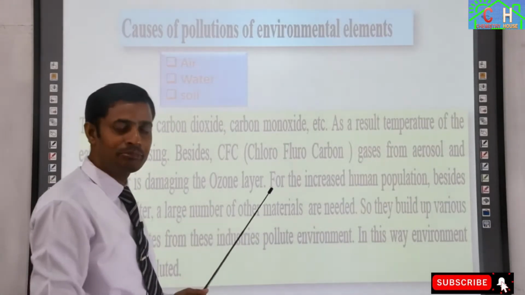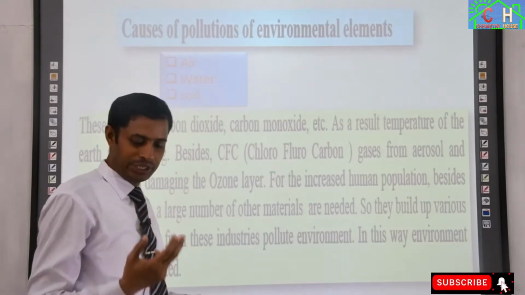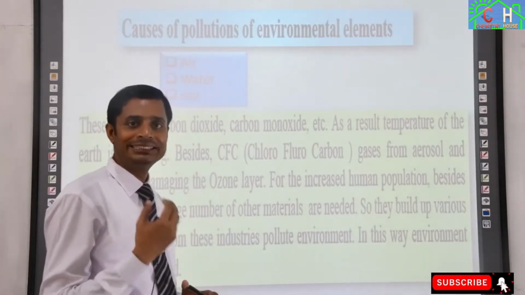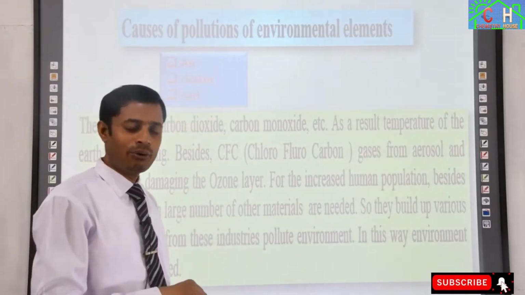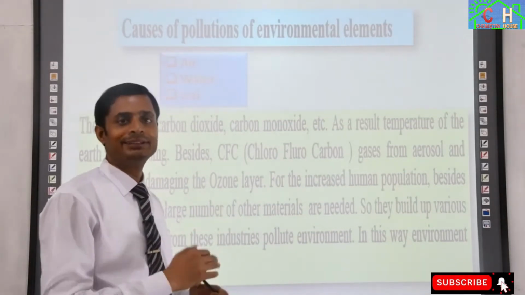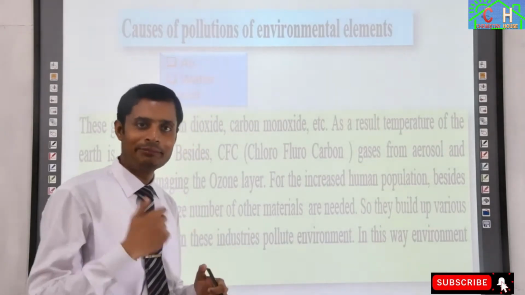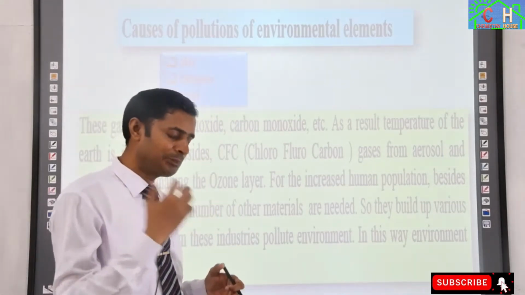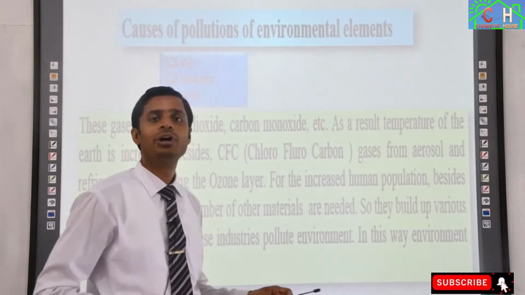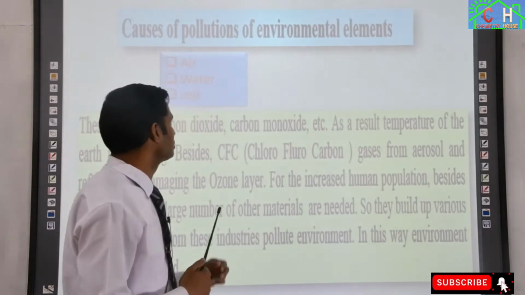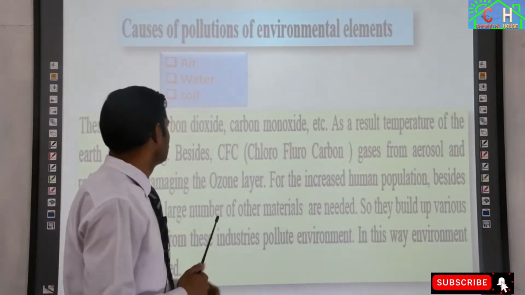These three most important elements of the environment are now under threat. We human beings do a lot of activities for our lives, and these activities are responsible for the pollution of these three elements: air, water and soil.